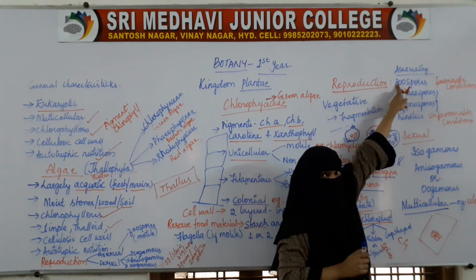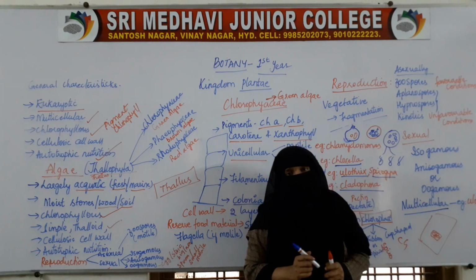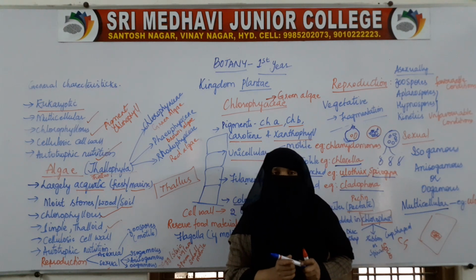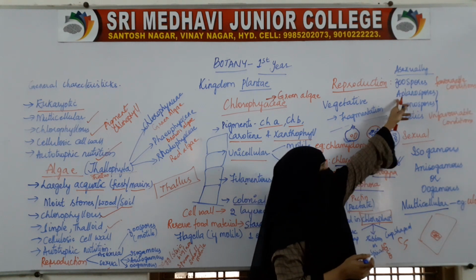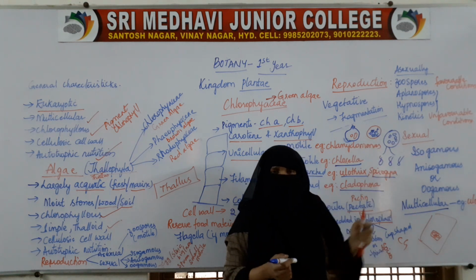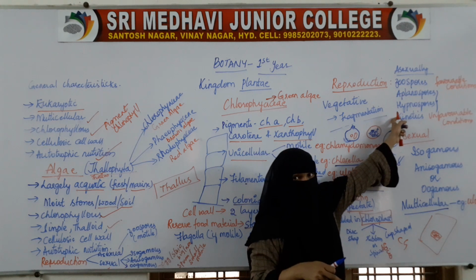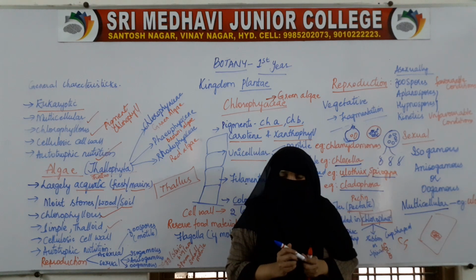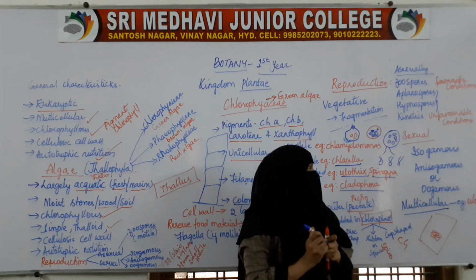So, asexually it reproduces by producing spores: zoospores during favorable conditions, and aplanospores, hypnospores or akinetes during unfavorable conditions. The spores are the same, but how they are covered makes the difference.